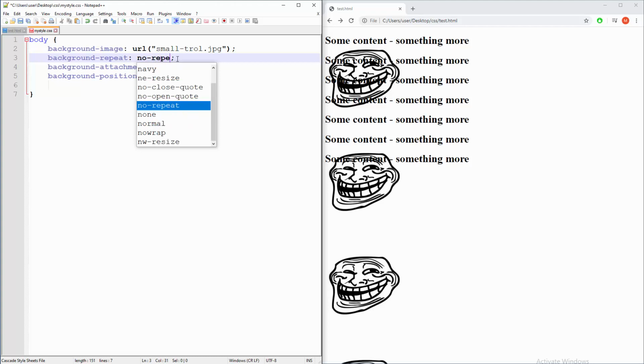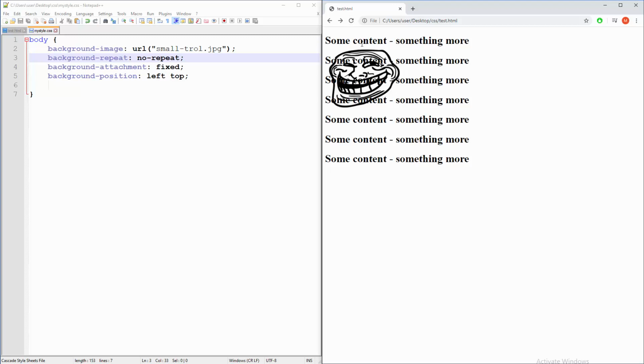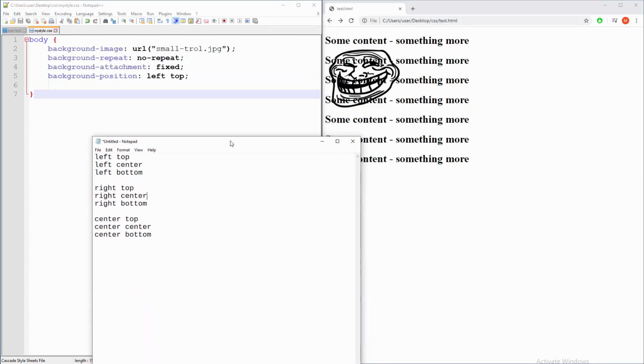No-repeat, save, refresh, and there you go. Whatever you do, guys, just remember to use attachment that is fixed. It is not enough to have coordinates, you need to push that image to the coordinates. So fixed plus coordinates. That's it, guys. A very simple tutorial, nothing special here. And yeah, see you in the next tutorial.